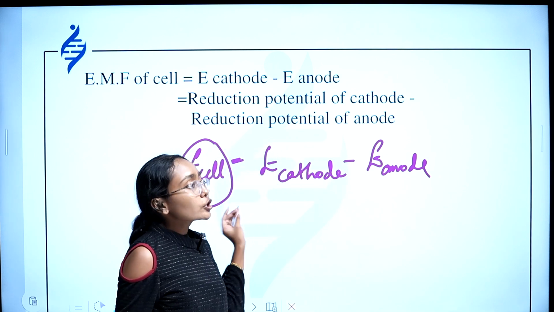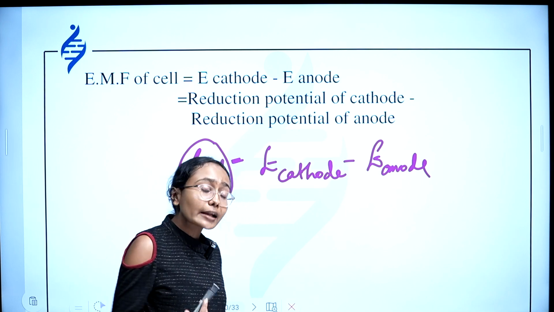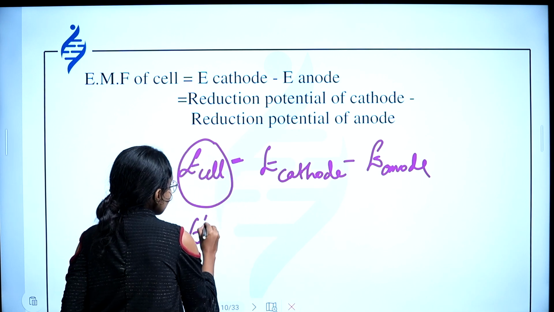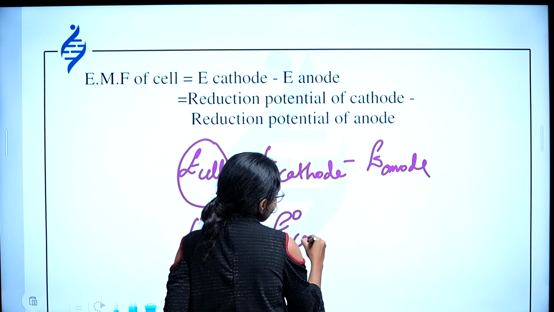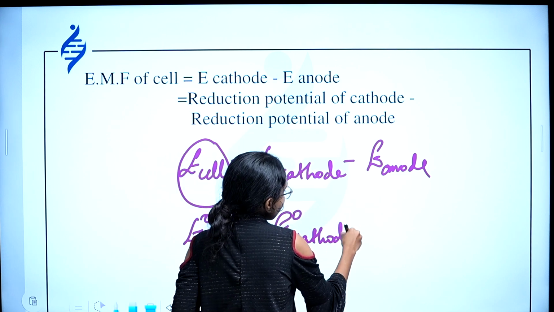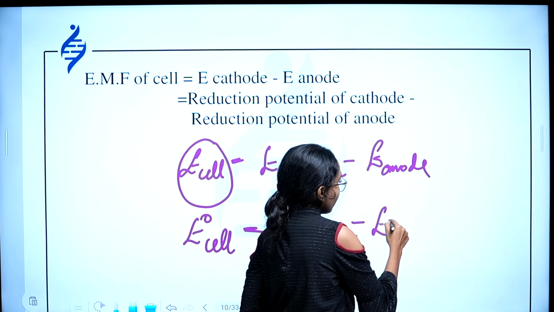What about the cell potential or EMF in standard condition? Standard condition is just E naught cell equal to E naught cathode minus E naught anode.